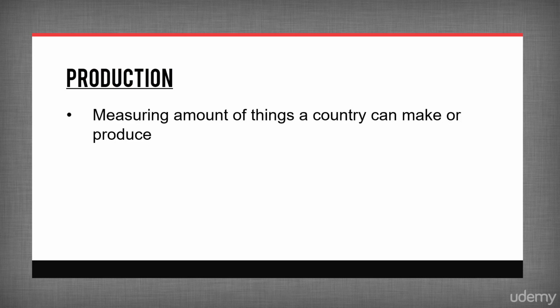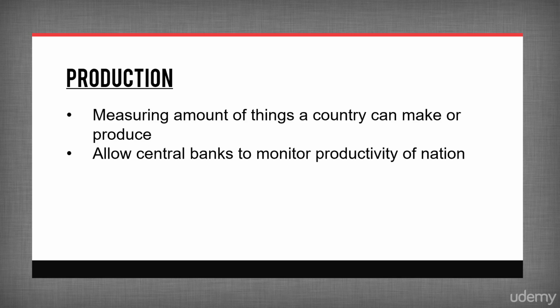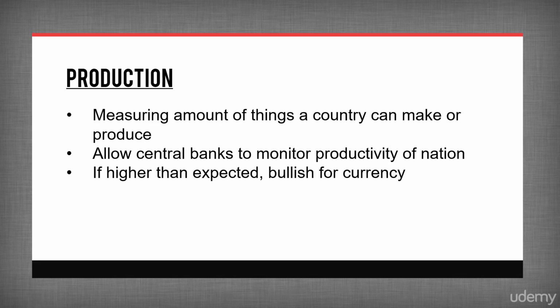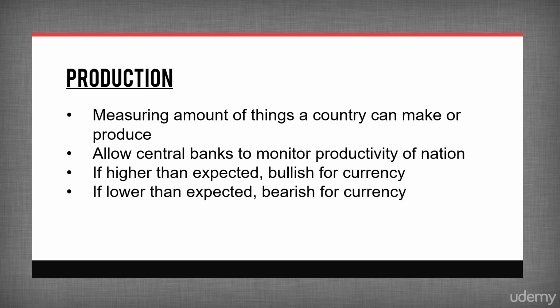Firstly, for production-related news, production is really about measuring the amount of things that a country is able to make or produce. This includes manufacturing and construction, etc., but these indicators allow the banks to see how much is being added to the economy every single month and whether or not the nation is being as productive as they would like it to be. If the numbers for production are higher than expected, this would generally be a bullish sign on the currency as it indicates that the economy is going strong. And likewise, if the numbers are lower than expected, the market would tend to view it as a bearish signal.